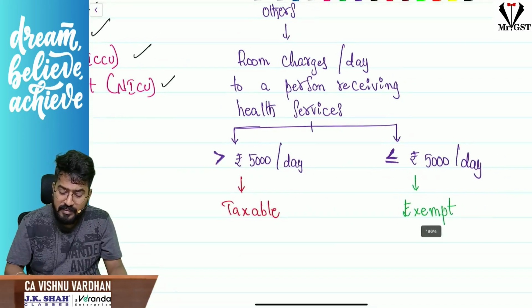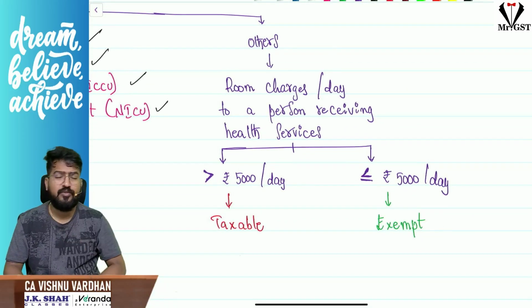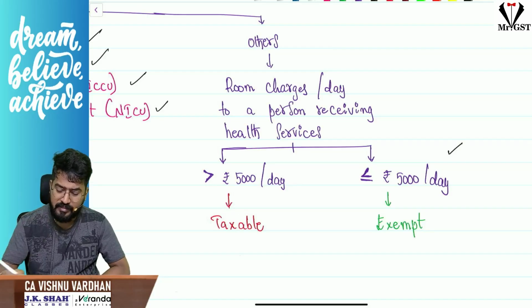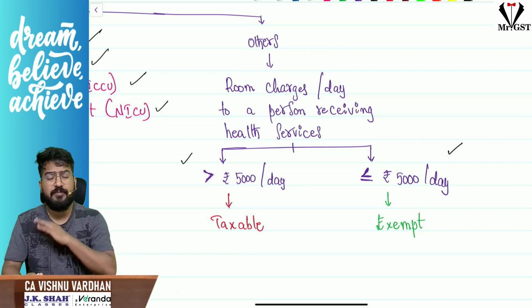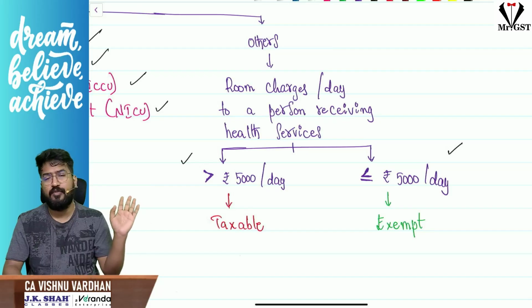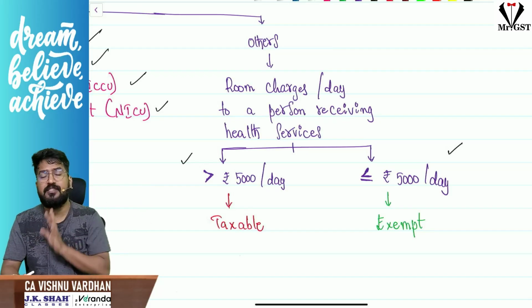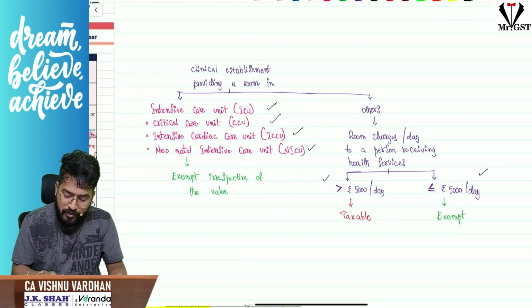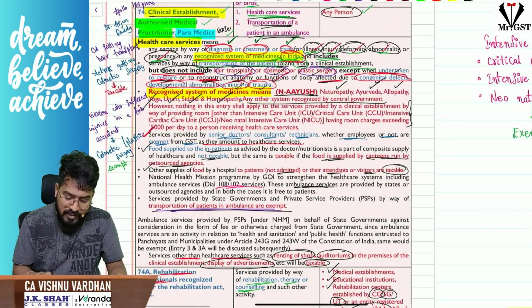But sir, other normal room charges charged to the patients, if it is less than or equal to 5,000 per day, it is exempt. But if it is greater than 5,000 per day, fully it is taxable. That means if you are charging 5,050 rupees, it will become fully taxable. If it is 5,000 or less, that is less than or equal to 5,000 per day, then only it is exempt under GST. Okay, so that is with respect to providing rooms in clinical establishments.